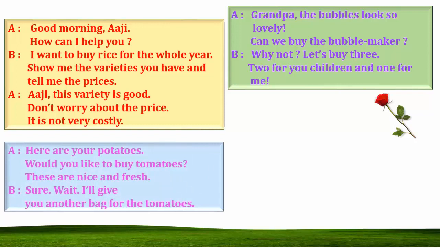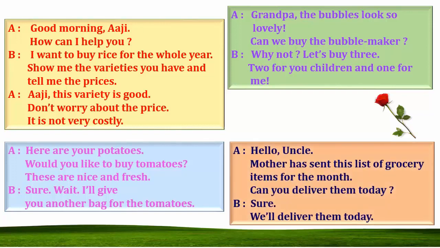The third conversation is: Here are your potatoes. Would you like to buy tomatoes? These are nice and fresh. Sure, wait, I will give you another bag for the tomatoes. Hello uncle, mother has sent this list of grocery items for the month. Can you deliver them today? Sure, we will deliver them today. So in this way, these are the 4 conversations.